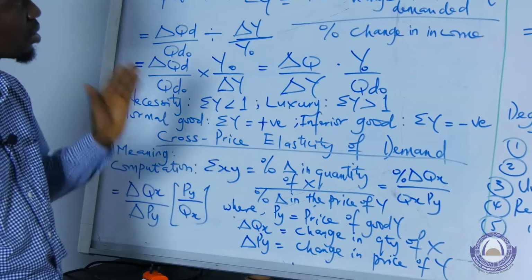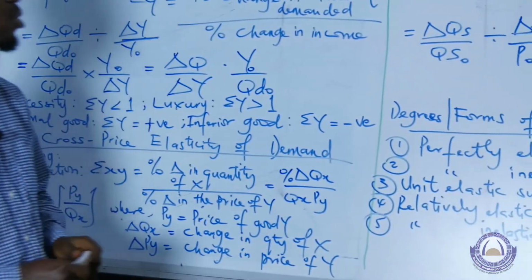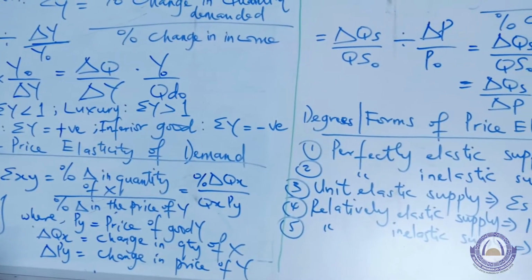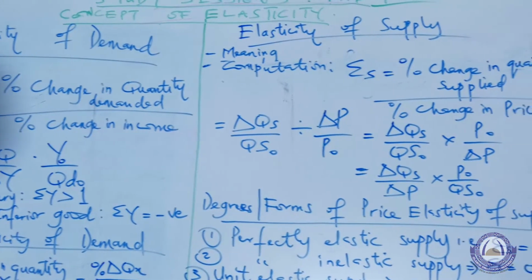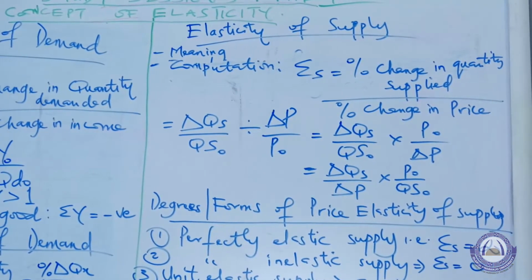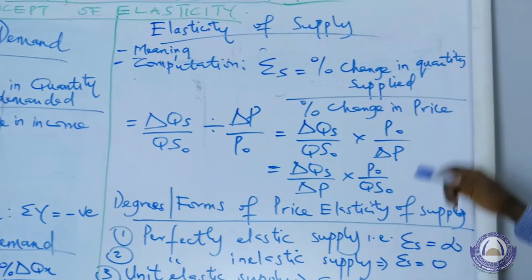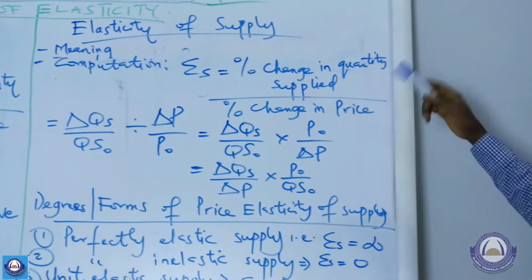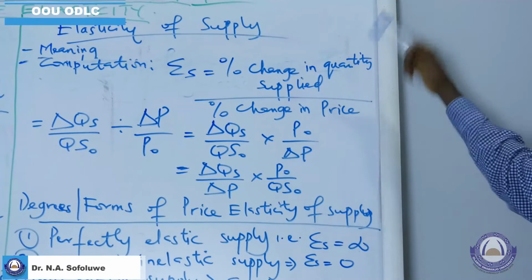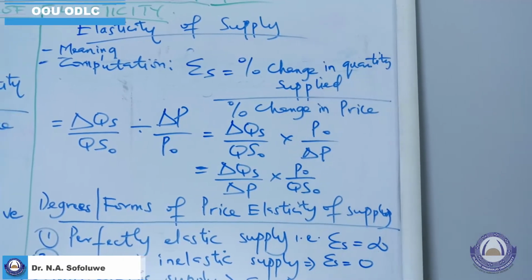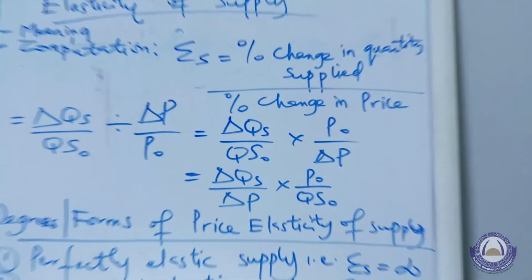Now we have been talking about demand. Then let's look at the concept of elasticity of supply. Elasticity of supply is the measure of the degree of responsiveness of quantity supplied to changes in price. It is possible that our price normally will fluctuate. When price fluctuates, how will those fluctuations affect the quantity supplied? And that is measured by the elasticity of supply.